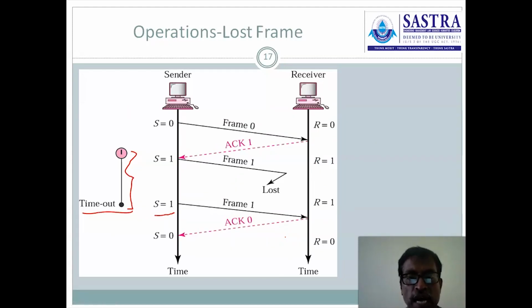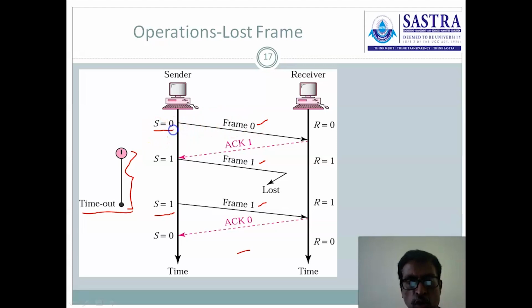Next, we will assume the second case. Suppose we are sending data, the data may be lost. Then how is the system behaving in that case? See, you can draw different diagrams. I am assuming that frame 1 is corrupted. Then I am having this diagram. Suppose the next occurrence of frame 1 may be corrupted, or the first occurrence itself may be corrupted, then we can have a different diagram in this scenario. First, understand the concept here.